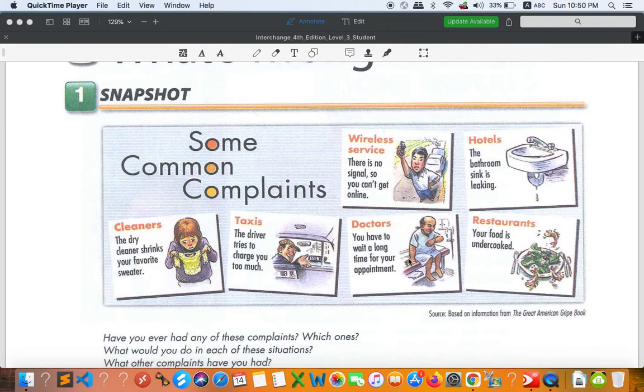All right. But anyway, let's move on to hotels. Wow, let's take a look at this. The bathroom sink is leaking, as you can see right here. Drop of water. Okay, so it's leaking. Do you happen to have this kind of experience when traveling somewhere or going to hotels?